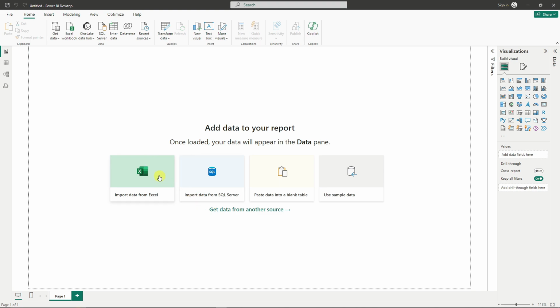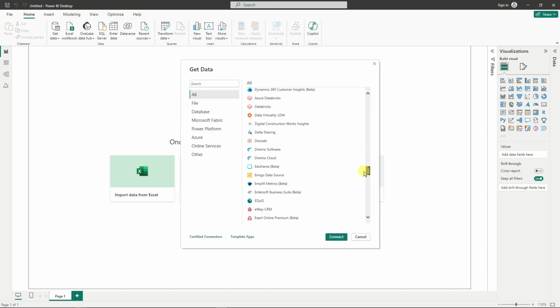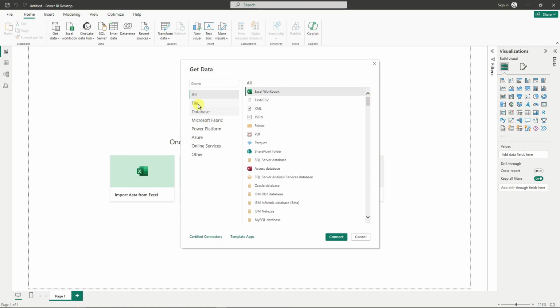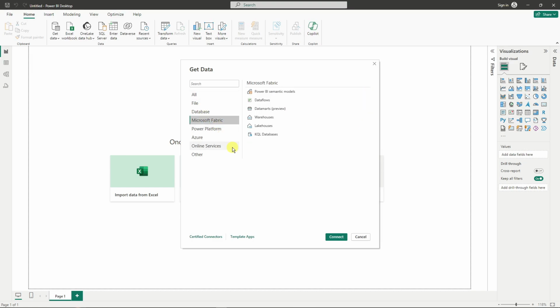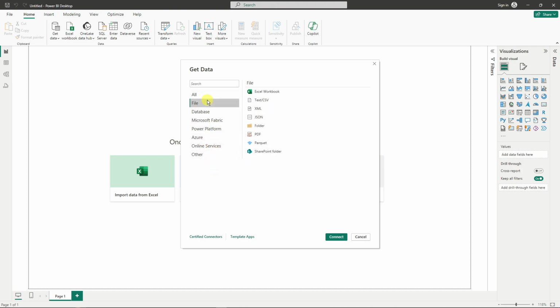So, basically, as you can see, Excel is the most frequent one. But if you click on get data from another source, you'll get hundreds or even more data choices. You can filter them by file, database, Microsoft Fabric, and others. So for this video, you're going to utilize the Excel and a text format.